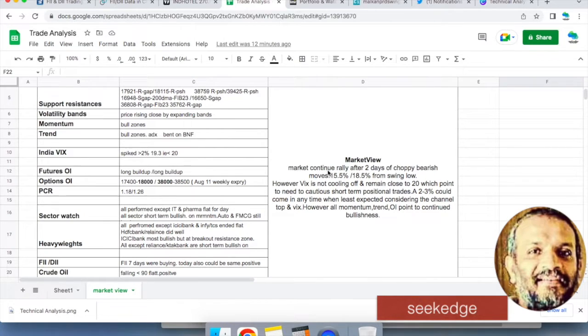Market view is that it's definitely bullish, but there is resistance. This is what I have been telling for several days: cautious bullish. It was consolidating. Now it has ignored the consolidation after a very short 2 to 3 days of consolidation and just broken out. So bullishness is very much evident, but there is a scope for only 2 to 3% because a 15.5 to 18.5 kind of move has happened. Huge moves in 3 or 4 weeks of time have happened.